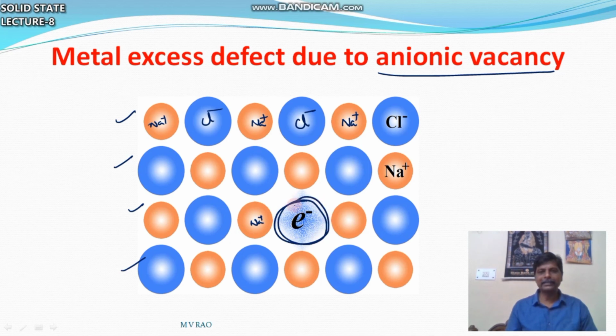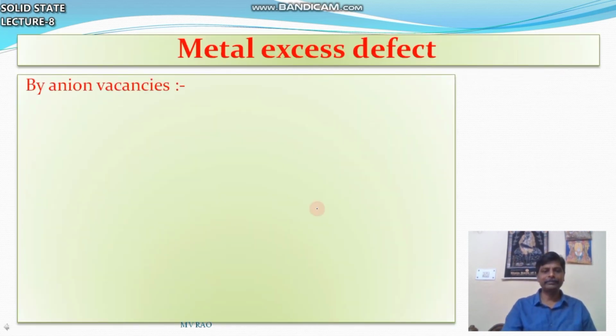Instead of Cl minus, an electron is there. So overall, you can observe Na plus ions are more. Metal excess due to anionic vacancy. The anion position is vacant, and that position is occupied by an electron.